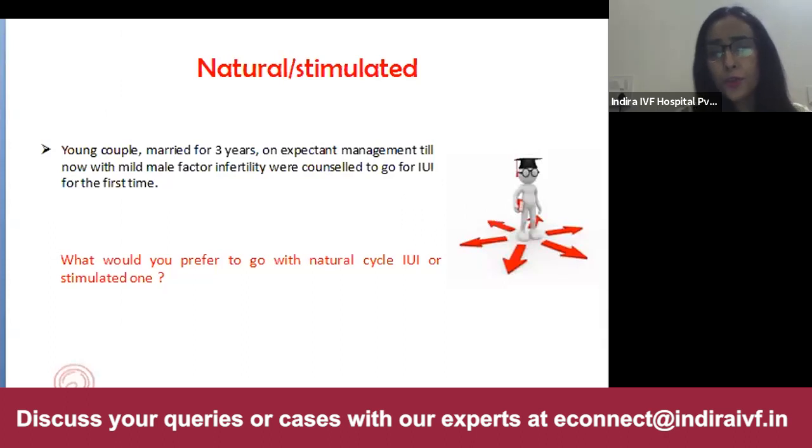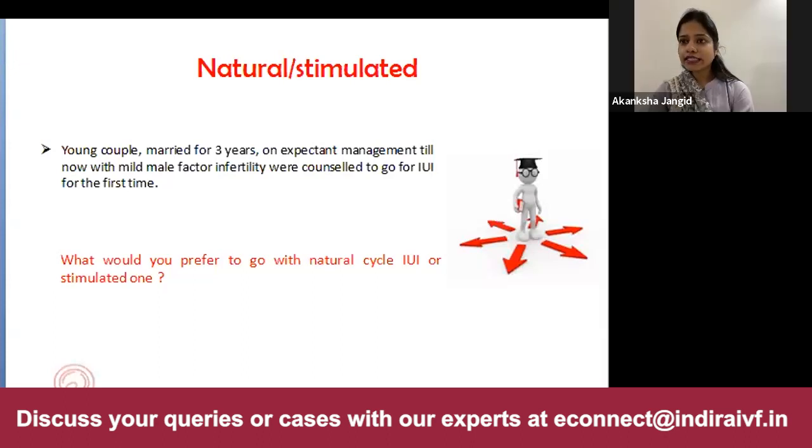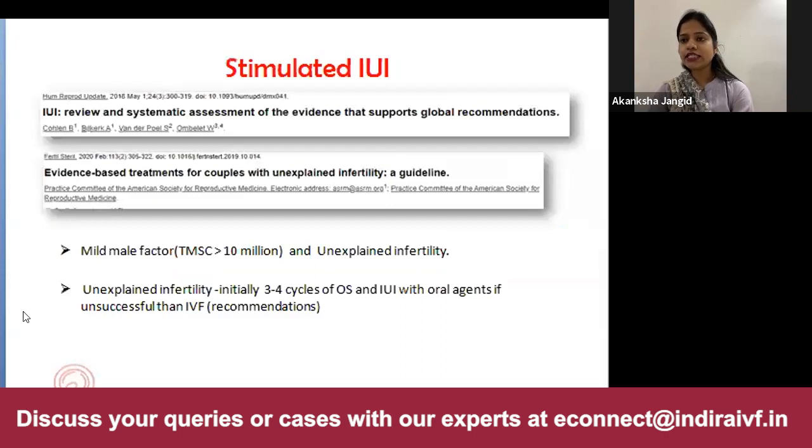Okay. And would you use oral ovulogens or would you prefer the combination of oral ovulogens and gonadotropins? Okay. So keeping in mind the success of the protocol and the cost incurred to the patient, I would go only with the oral agents, because I would like to give the reference of the latest ASRM guidelines, which have been published in 2020. The success rate associated with oral agents like letrozole and clomiphene is more or less comparable to the gonadotropin cycle, and the cost associated with these agents is very less. So my choice of drug will be either clomiphene citrate or letrozole.